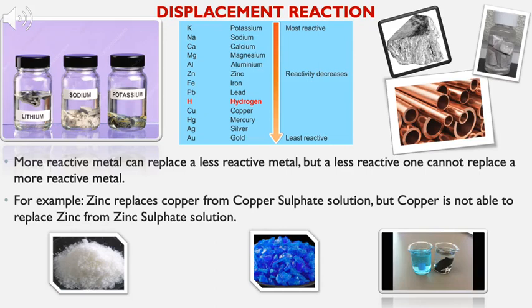One example is given here: zinc replaces copper from copper sulfate solution, but copper is not able to replace zinc from zinc sulfate solution. You can see that copper is at a lower level in this reactivity series, but zinc is on a higher level. So copper is unable to replace zinc, meaning those who are weaker cannot replace the stronger one. The stronger one will replace the weaker one and take its place. This is the displacement reaction.